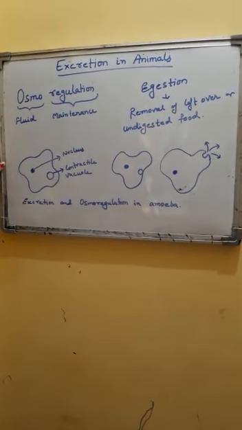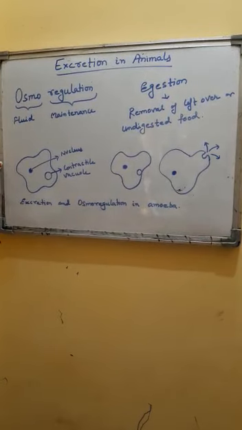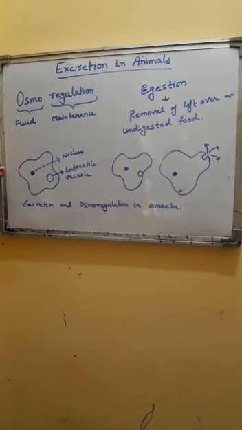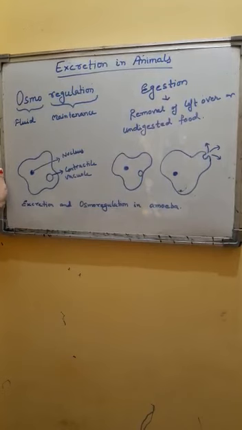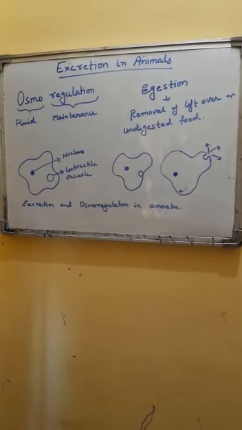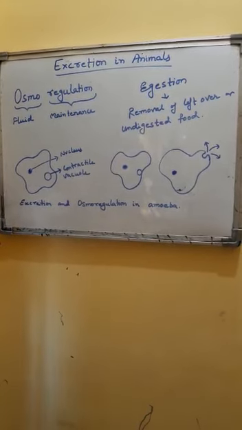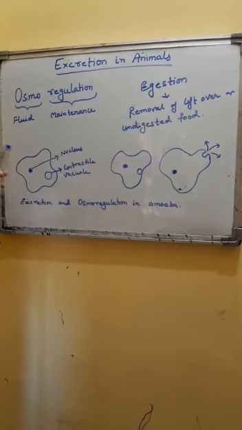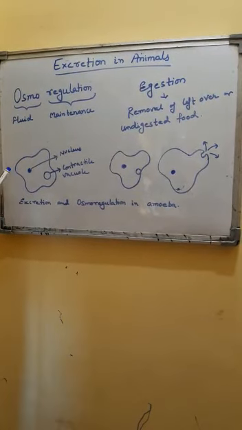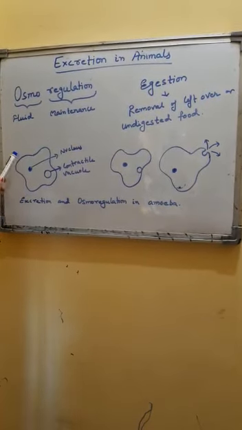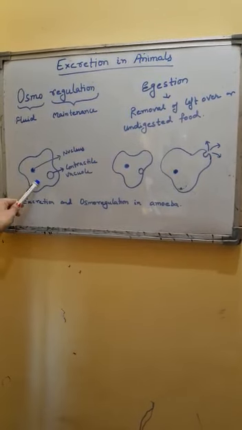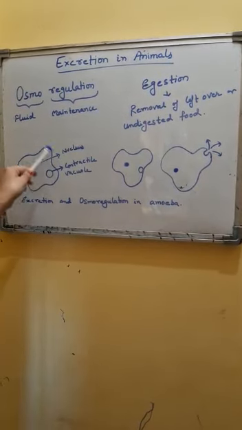Excretion takes place in different organisms with the help of different organs and different methods. If we talk of excretion in a unicellular organism like amoeba, generally the substances to be excreted are diffused out through the general body surface.